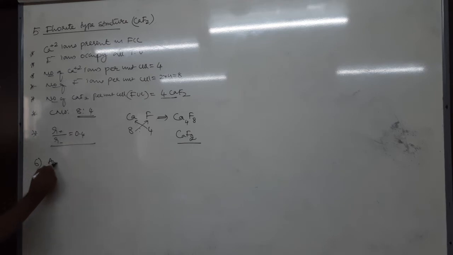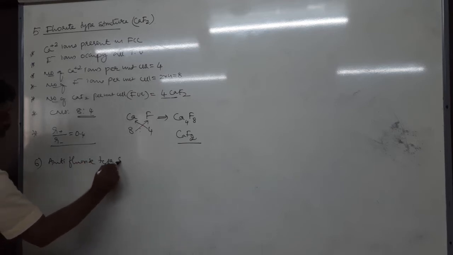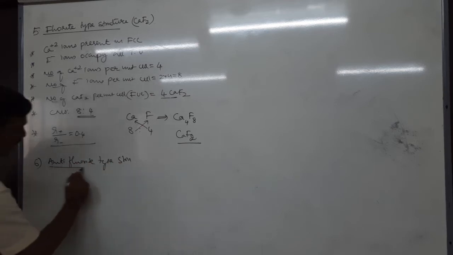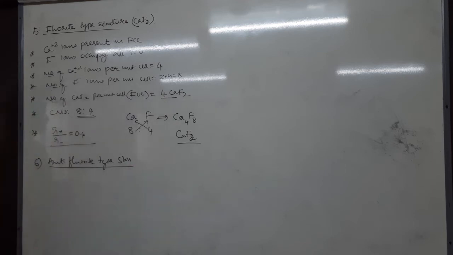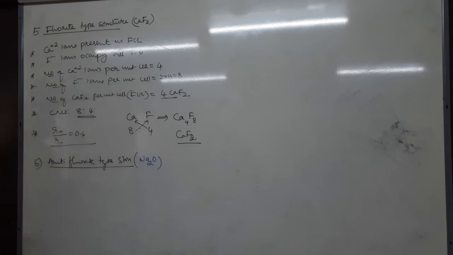Okay. Next, antifluorite. The name itself gives the meaning: antifluorite type crystal structure. In antifluorite type, it's quite opposite. What is opposite? In place of cation, anion will be there, and in place of anion, cations will be there. Now here, in fluorite calcium plus 2 ions are present in FCC. So here the example is Na2O, antifluorite.